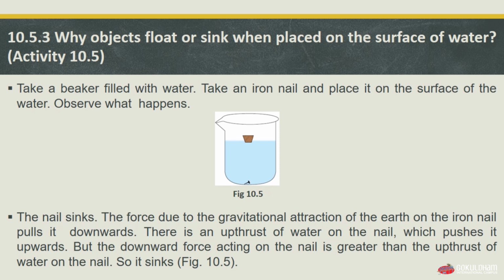According to the activity, which is activity 10.5, take a beaker which is filled with water. Take an iron nail and place it on the surface of that water and observe what happens. The nail sinks. The force due to the gravitational attraction of the earth on the iron nail pulls it downwards, and there is an upthrust of water on the nail which pushes it upward. But the downward force acting on the nail is greater than the upthrust of the water on the nail, and so the nail sinks as shown in figure 10.5.